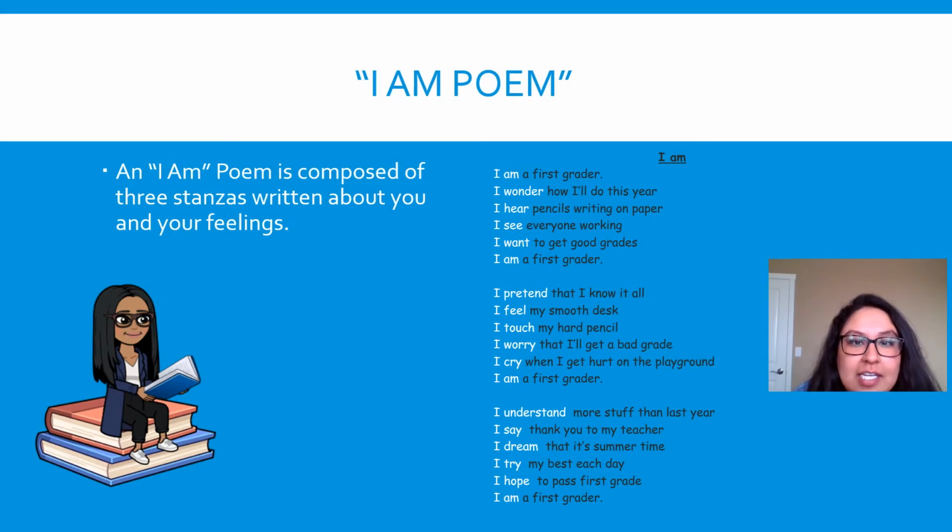Well, what's an I am poem? An I am poem is composed of 3 stanzas. And remember, a stanza is a group of lines. So let's go ahead and dig into this poem that I have for you that's an example. And we're going to see the 3 stanzas that are shown.